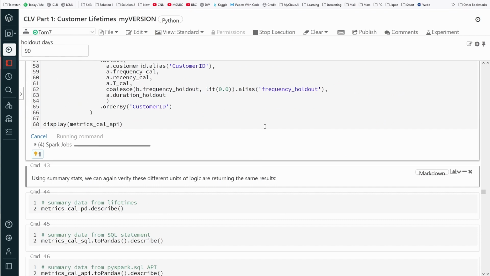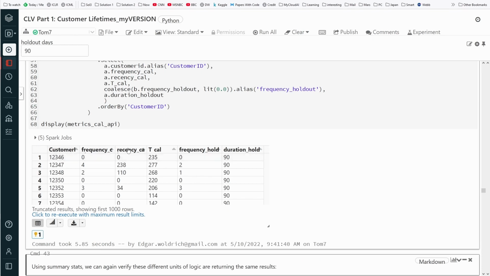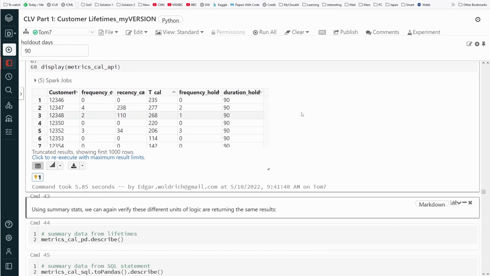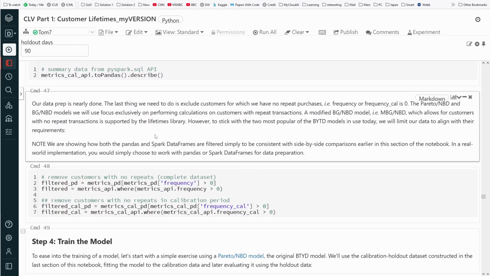Spark job, using customer frequency, recency, calibrated frequency holdout and duration holdout, 90 days. Maximum results limit, no, I believe you. We can verify these again, the same. We do think that this is done. Our data preparation is nearly done. Heaven's sake, it's already a quarter of an hour.